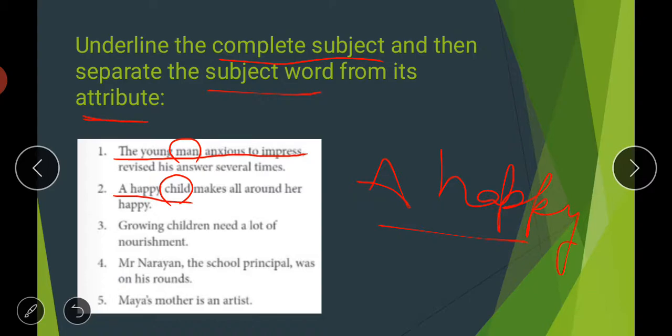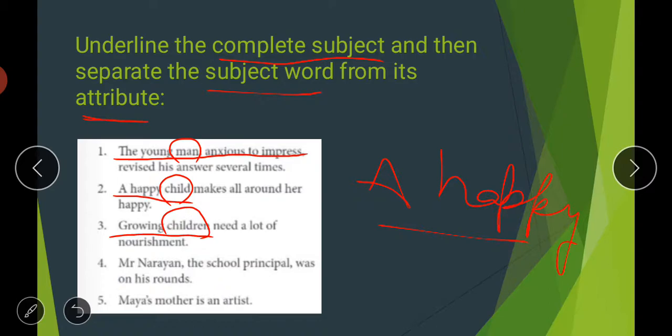Third is "Growing children need a lot of nourishment." So here the complete subject is "growing children," but out of that, "children" is your subject word and "growing" is your attribute. "Growing" is a quality of those children. So "growing" is your attribute, and we have separated the subject word from the attribute.